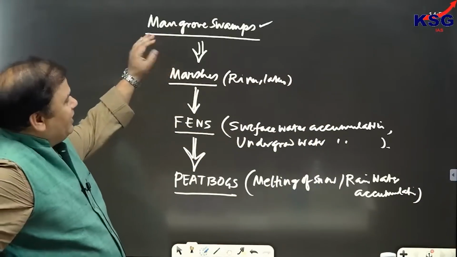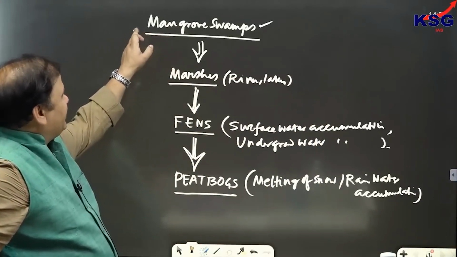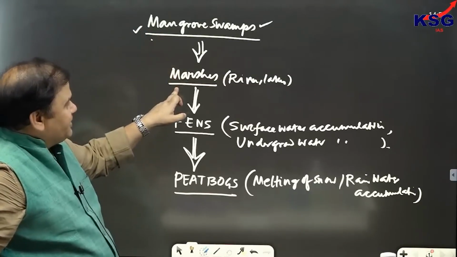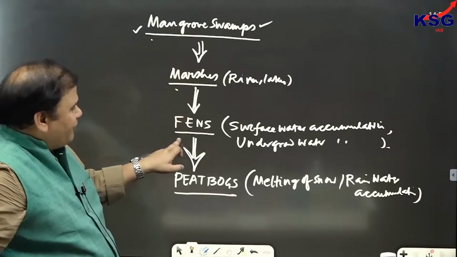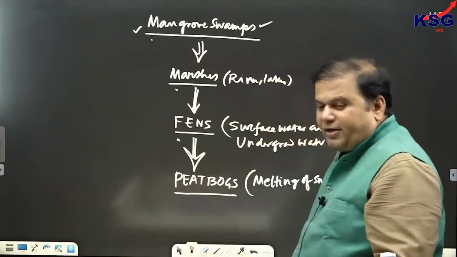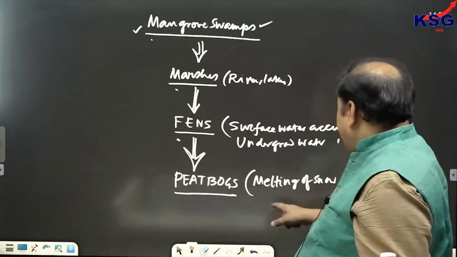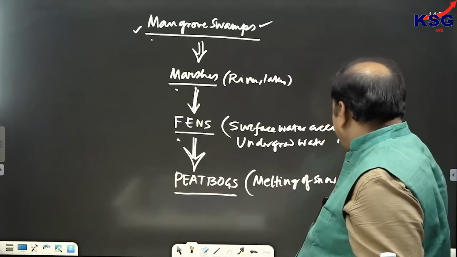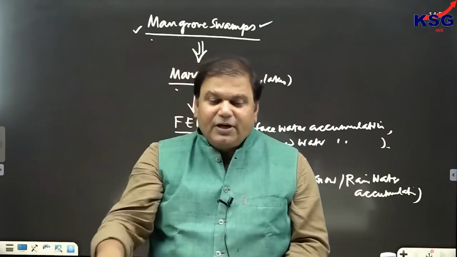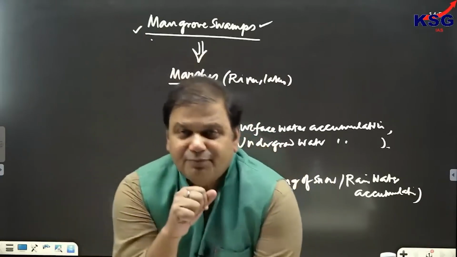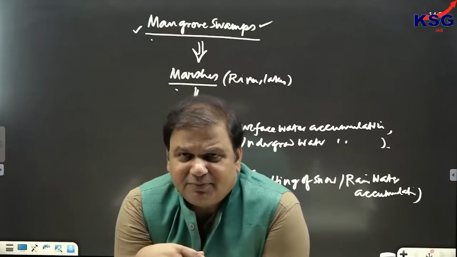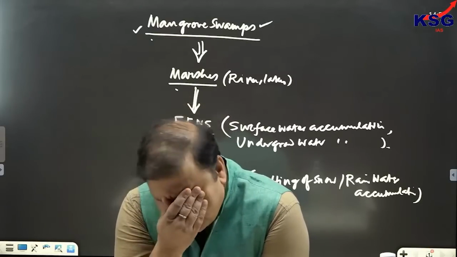So we can see mangrove swamp, which is present in the coastal area, has high ecological productivity. Followed by marshes, which are present near the rivers or the lakes. Followed by fens, which are formed due to surface water or underground water accumulation. Followed by peat bogs, which are formed due to melting of snow or rainwater accumulation. So that's the sequence in which ecological productivity is arranged. Sometimes they ask objective type questions on ecological productivity. Remember one more thing, and then we will solve these questions.